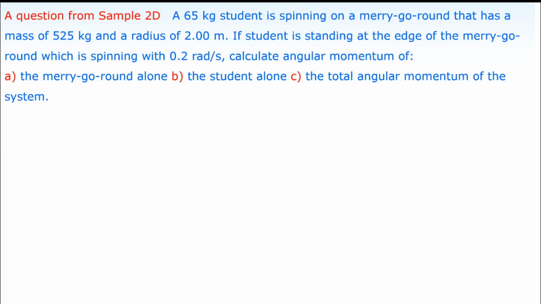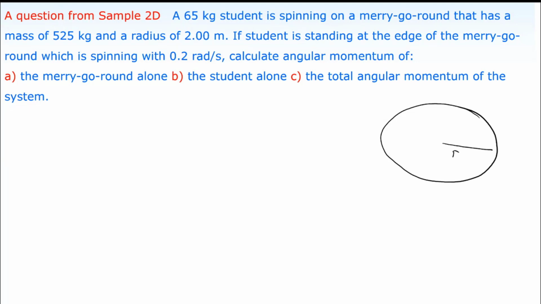But before starting that title, I again divided this sample problem into 2 parts: how to calculate the angular momentum. The question is like this. A 65 kilogram student is spinning on a merry-go-round that has a mass of 525 kilograms and a radius of 2 meters. As I said, it's a disc-shaped object.